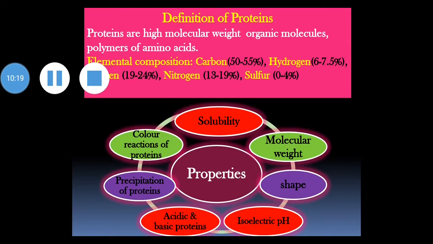Then next is color reactions of proteins. The proteins give several color reactions which are often useful to identify the nature of amino acids present in them. For example, biuret reaction, ninhydrin reaction, then Sakaguchi test.